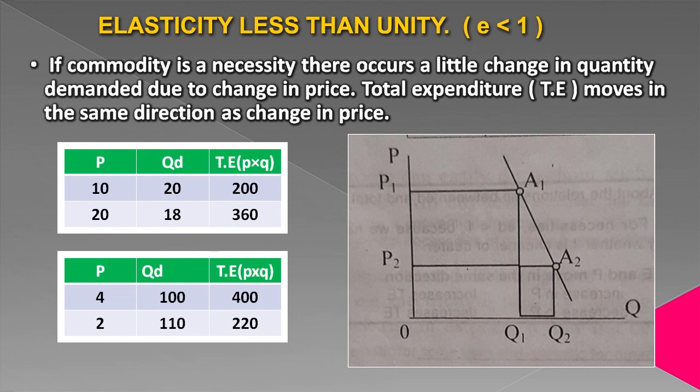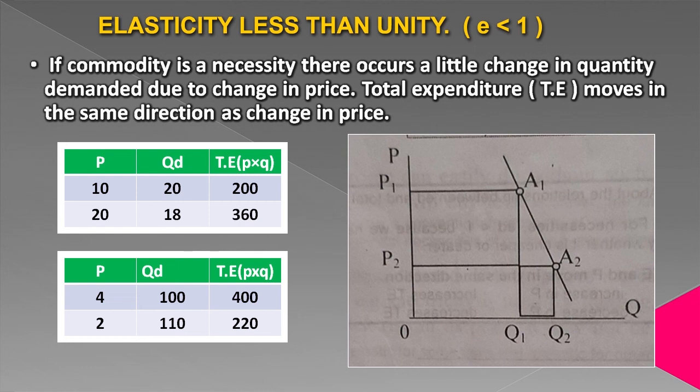In the table you can see price is 10, quantity demanded is 20. Our total expenditure on that commodity is P into Q, which is 200. Total expenditure we can find by multiplying price and quantity. When price increases to 2, quantity demanded decreases, but there is only a little change in quantity demanded because the commodity is a necessity and people will buy it in any case. So our total expenditure increases. Despite the decrease in quantity demanded, our total expenditure increases. This is a case of elasticity less than unity.